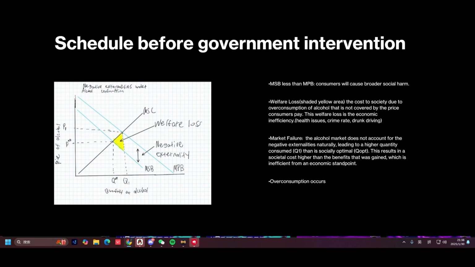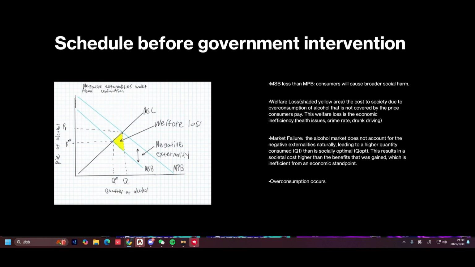And why does it cause market failure? The alcohol market does not account for the negative externalities naturally, which leads to a higher quantity consumed, which is Q1, than is socially optimal, which is our QOPT. And this results in a societal cost higher than the benefits that were gained, which is inefficient from an economic standpoint. And in this graph, the overconsumption also happens.